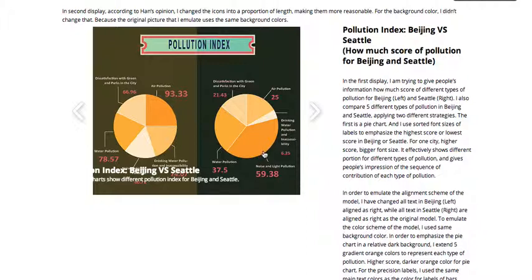I extended 5 gradient orange colors to represent each type of pollution, and a higher score like this one is the highest score. We have a darker orange color for each pie chart.